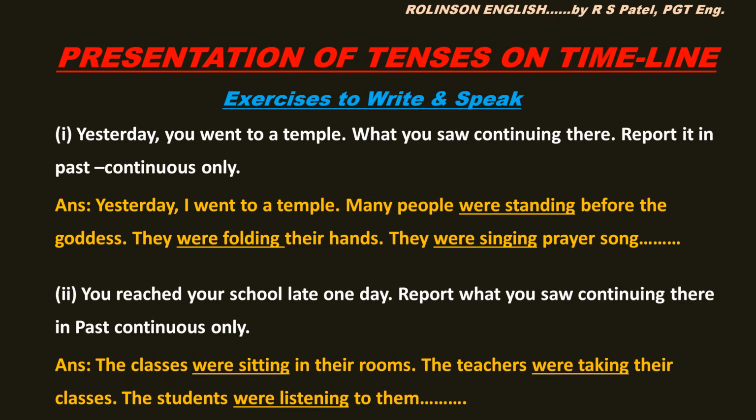Now, the exercise is to write and speak. First situation is, yesterday you went to a temple. What you saw continuing there, report it in past continuous only. Okay? See, yesterday I went to a temple. First sentence in simple past to show the place and the situation. Now see the continuing activities.